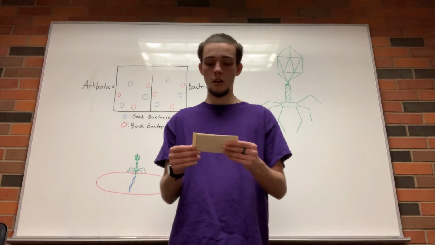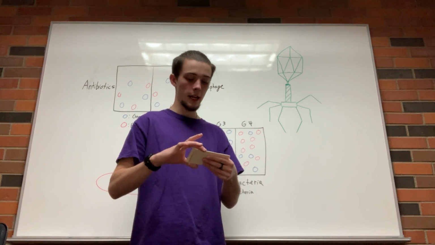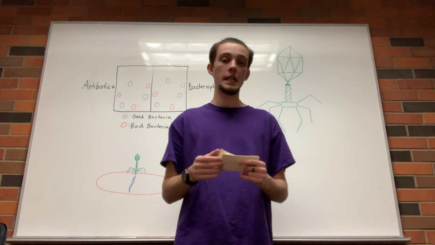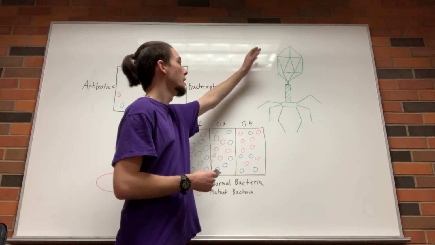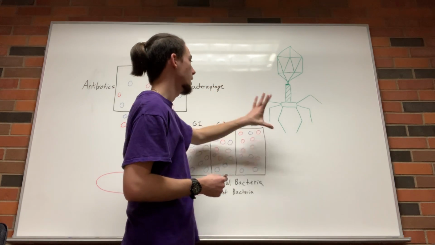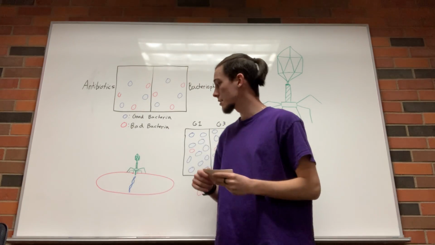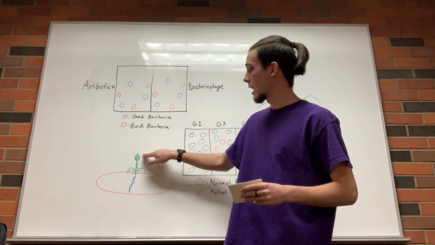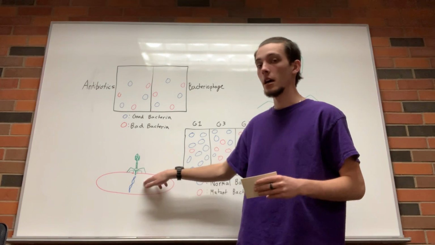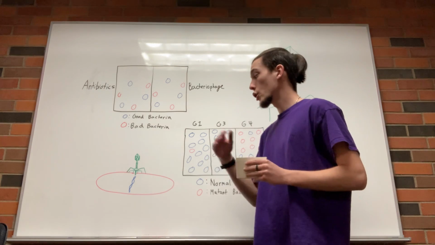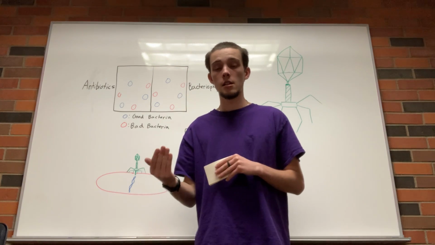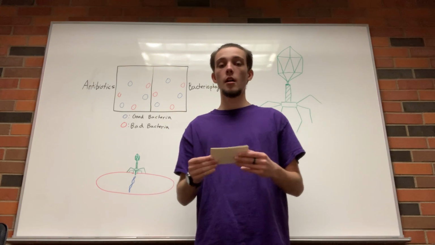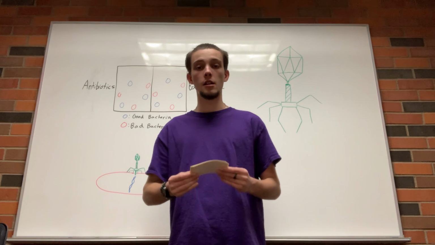Bacteriophage, or phages, are small viruses that only attack bacteria from a particular species or closely related species. Here is a bacteriophage. It consists of a head, a body, and legs. These legs attach to a bacteria, and then the body will inject the DNA from the head into the bacteria. And this DNA or RNA could either replicate more bacteriophage, or it could lyse the bacteria. And there are also other ways this DNA could affect the bacteria.